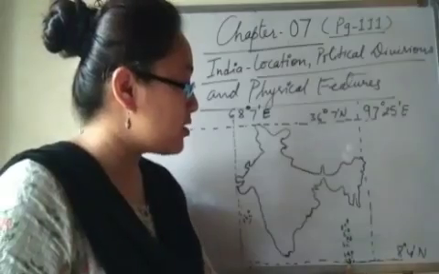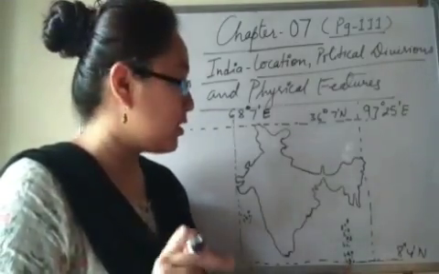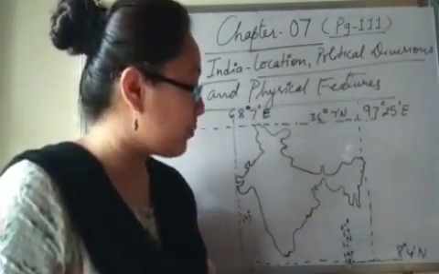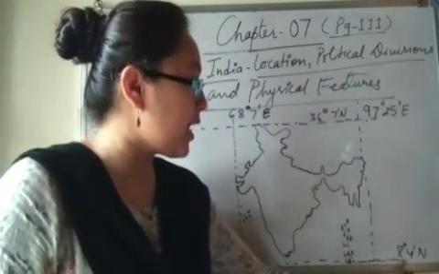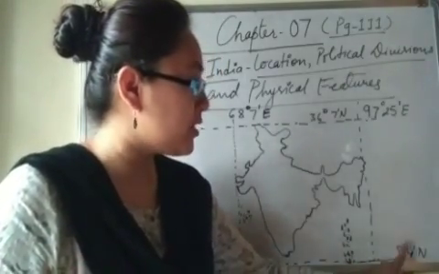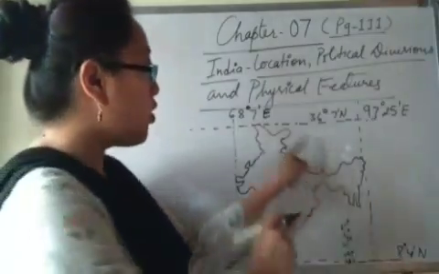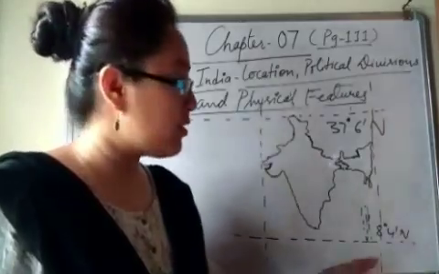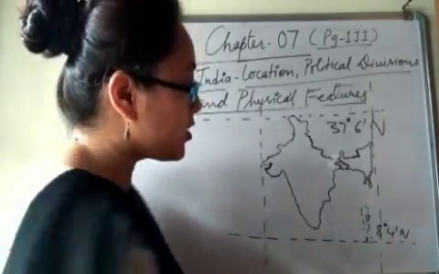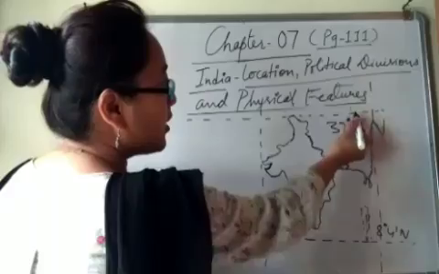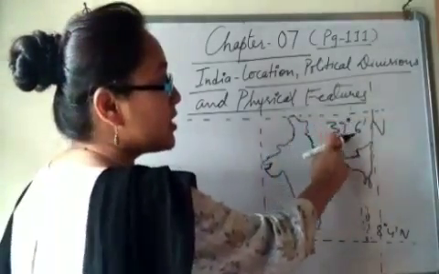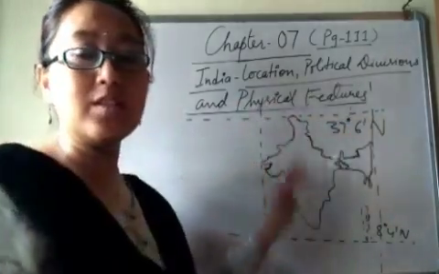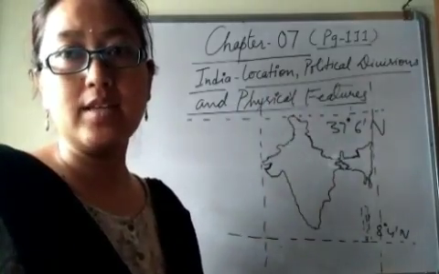So the latitudinal extent is from the southernmost tip, Indira Point, at 8 degrees 4 minutes north, to the northernmost tip, here, at 37 degrees 6 minutes north. So this is the latitudinal extent, right?